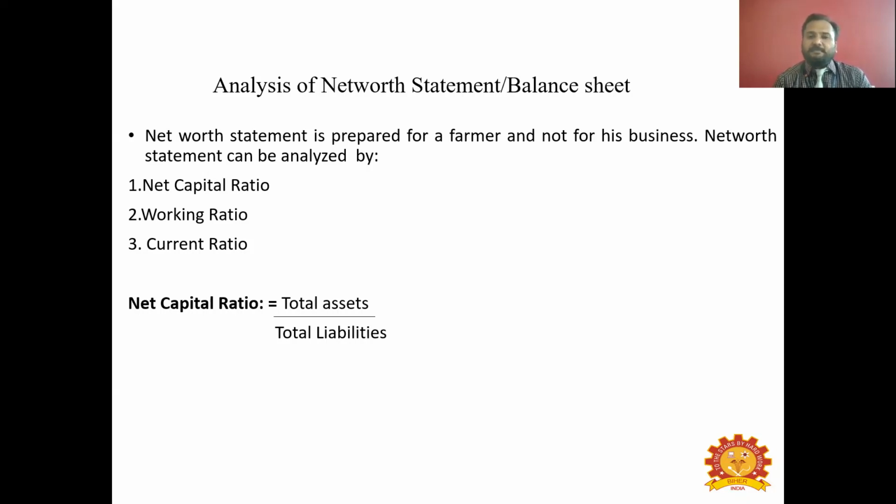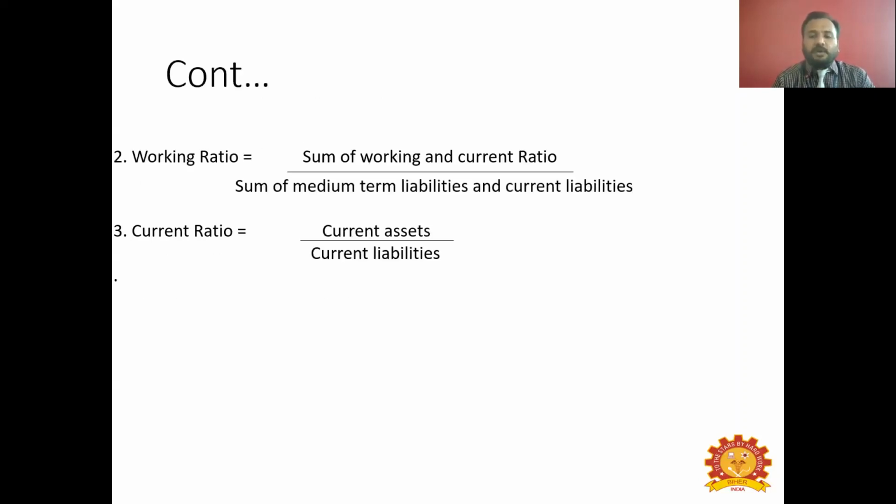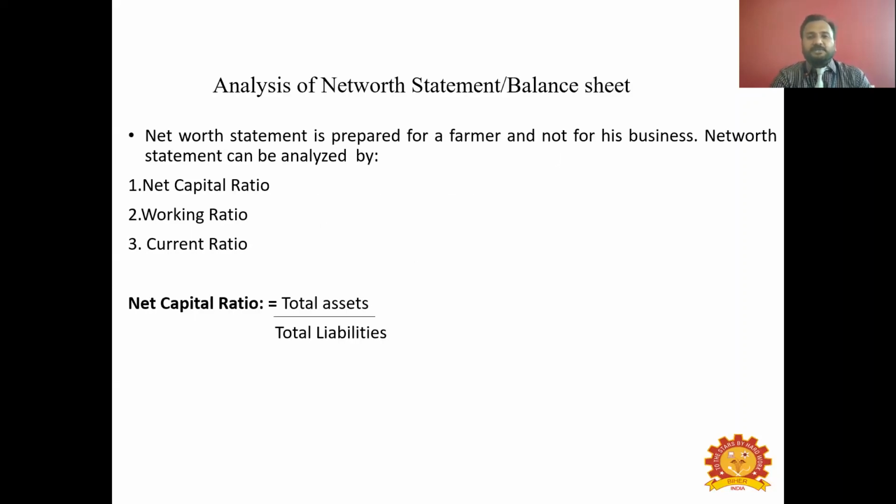So it can be analyzed by a number of ratios, that is net capital ratio, working ratio, and current ratio. So net capital ratio, in the sense, is what is remaining in our hand. Net means remaining after meeting all the expenditures. Right? You have total assets and total liabilities. If you divide them, if the value is more than 1, then you can say the net capital ratio is positive. That is, the net worth is found to be positive for the farmer. So as I already told you, total asset is nothing but the value of all the assets owned by the farmer. Owned in the sense of what he possesses in his business.